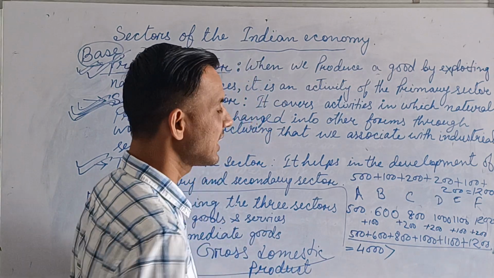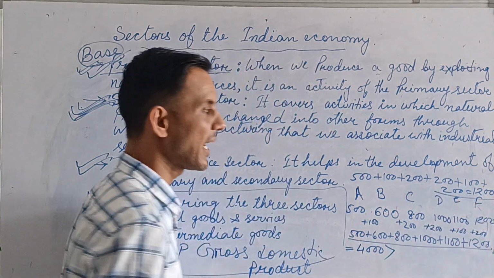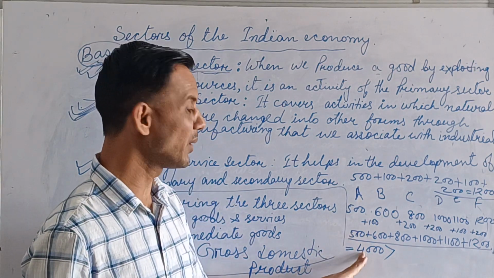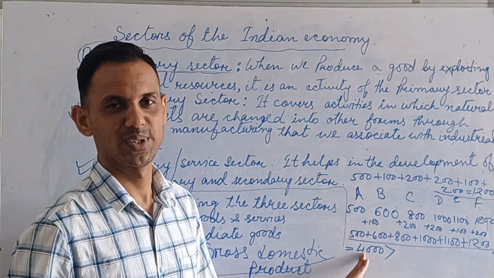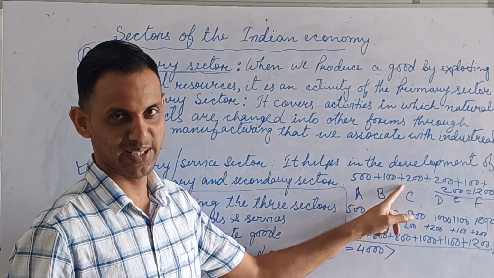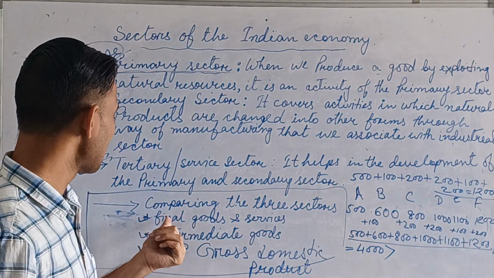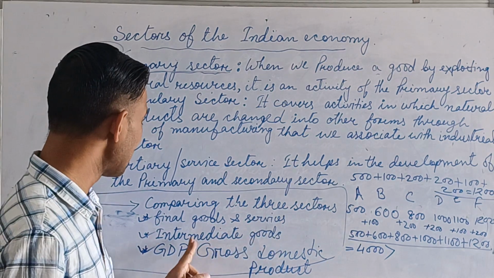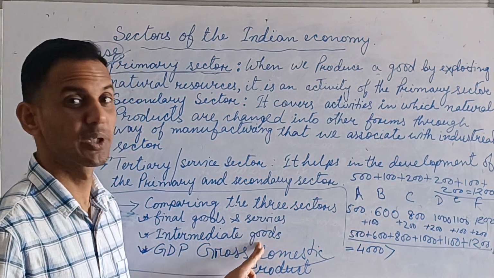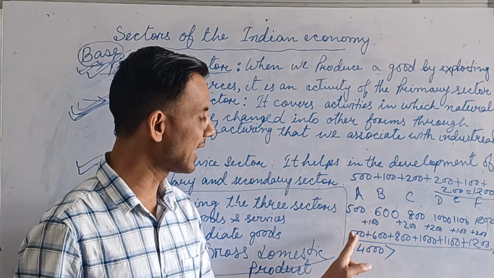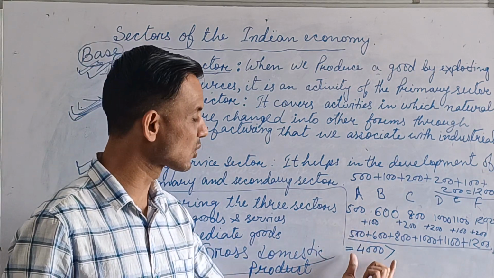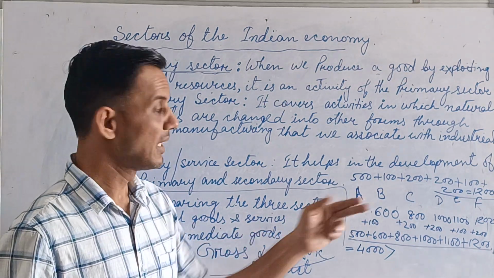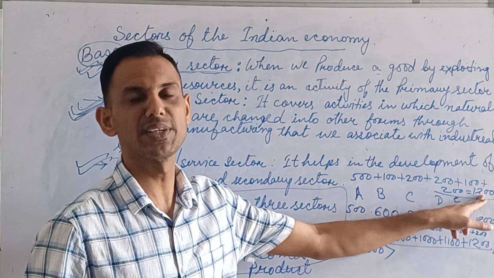So now you see actually the price is 1200, but in here we got more than 4000 rupees. So that's why this one is the correct. It means we take directly the value of final goods and services. We don't take the intermediate values, because if you take the intermediate values, then it will show the 4000, and if you take directly the final goods value, then it will show the 1200. This one is the correct.